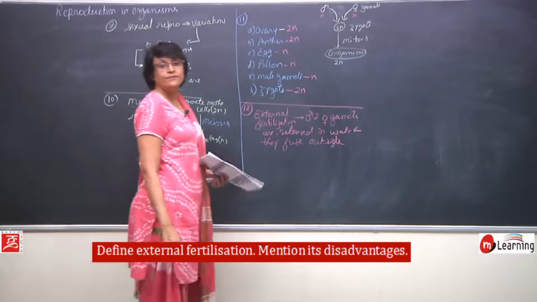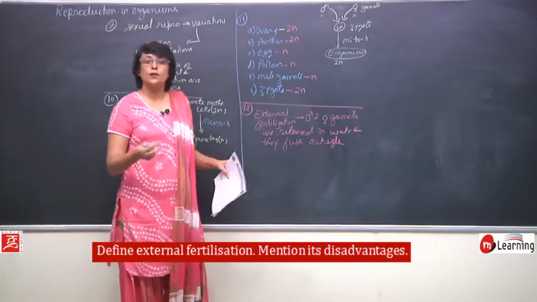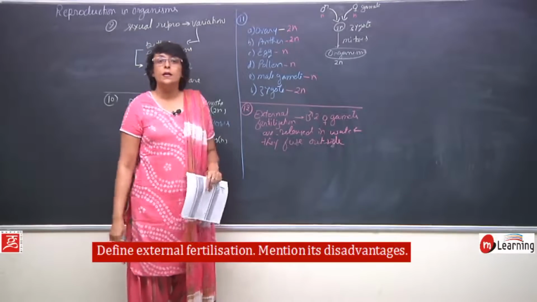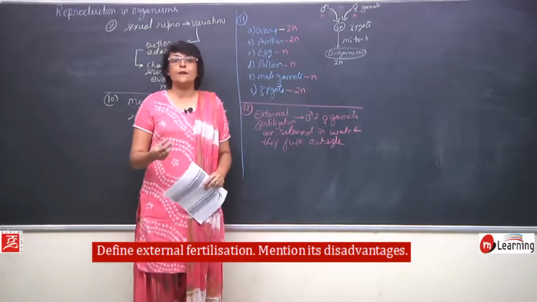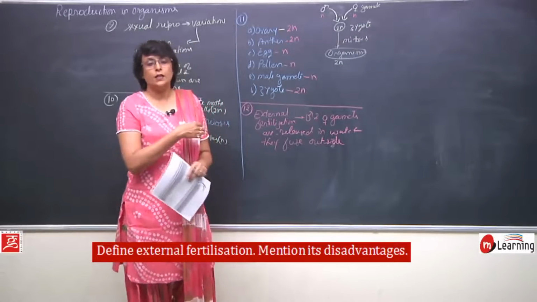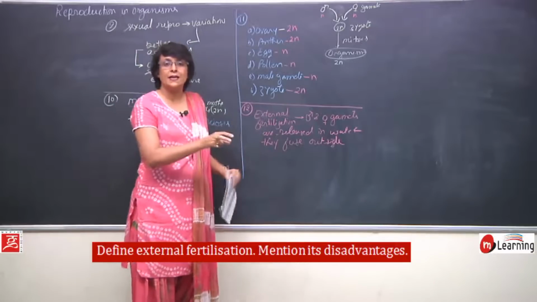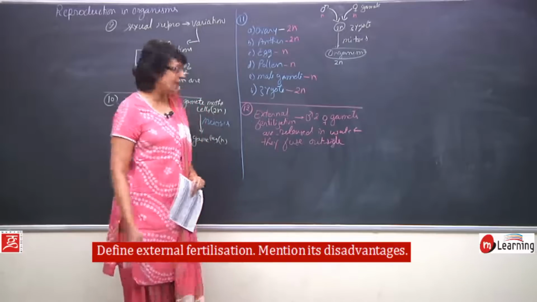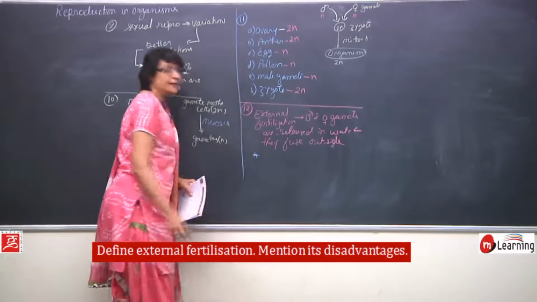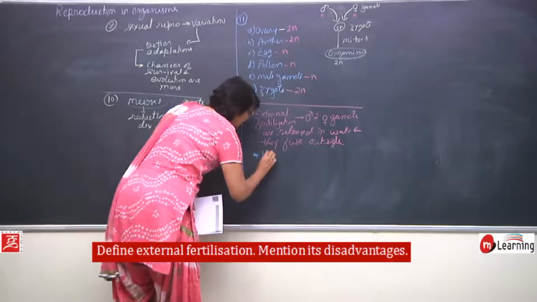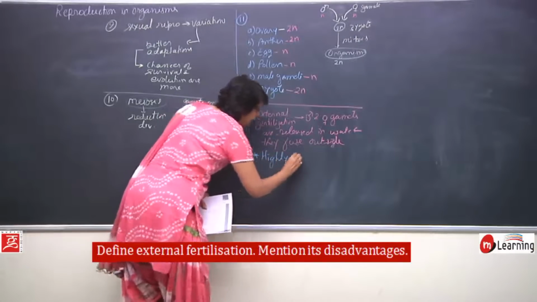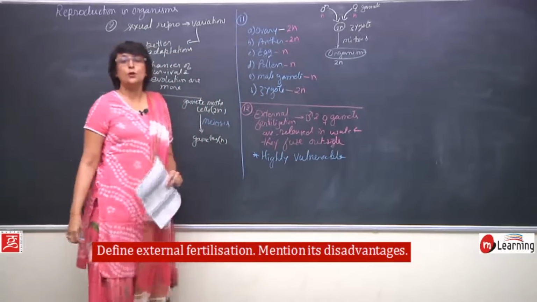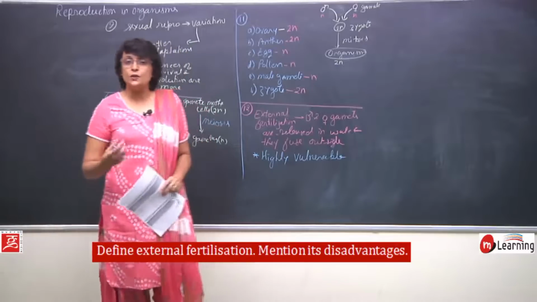What is the risk? Male female gametes are released in water, fertilization is taking place outside, zygotes are formed in water. What is the safety of these zygotes? They are going to be either free floating or they may just remain attached somewhere, but they are in open environment. So, they are highly vulnerable. So, there is only one disadvantage, that they are highly vulnerable to external conditions. What kind of conditions?